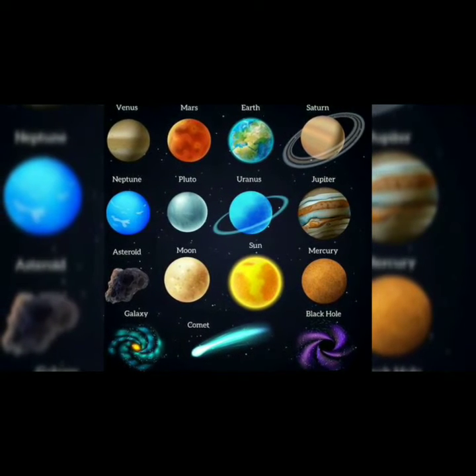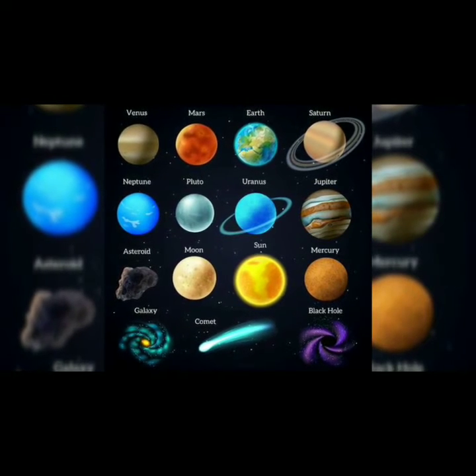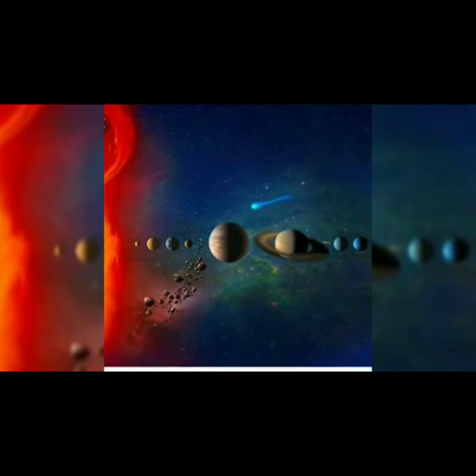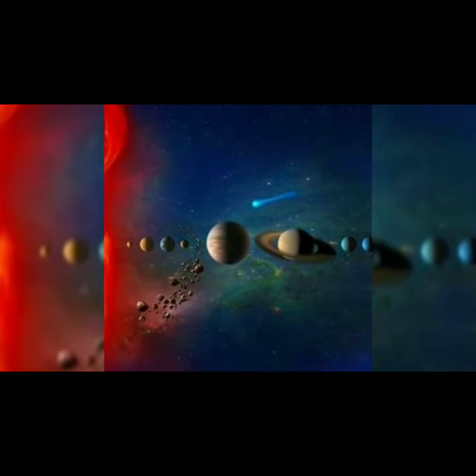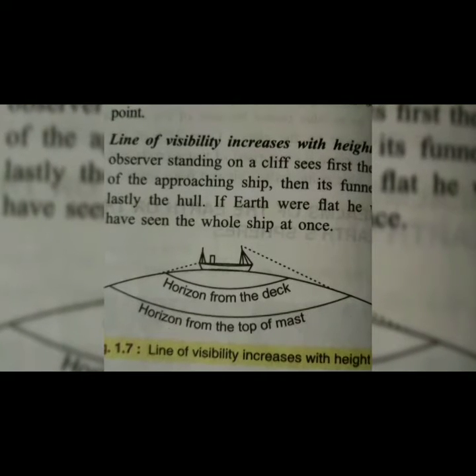So in our solar system, if all celestial bodies are round or spherical in shape, then there is no reason that the earth will be in another shape or will be flat. So this is the round shape. Earth also is round in shape.